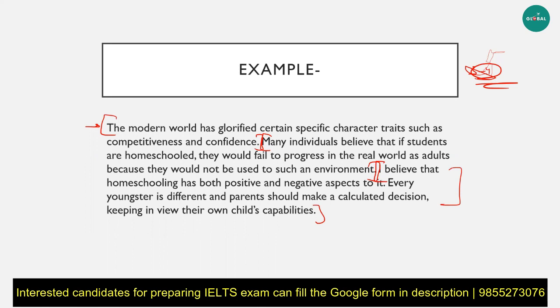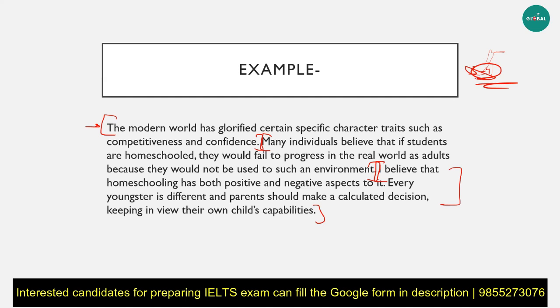For example, maybe in your introductory statement, you're saying, oh, I completely agree that yes, homeschooling should completely be gone and done away with. But in your body paragraphs, you devote one to saying how homeschooling is bad and another one to saying how homeschooling might have some good aspects. Now, if you say something like that, you're going for a 50-50 approach, but that was not reflected in your introduction. That will actually decrease your band score. Make sure that you take a very clear stand on this and write your body paragraphs beneath that, so you do not stray away from something that you have already stated.